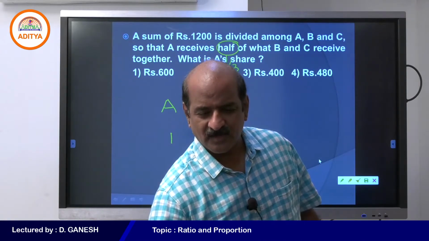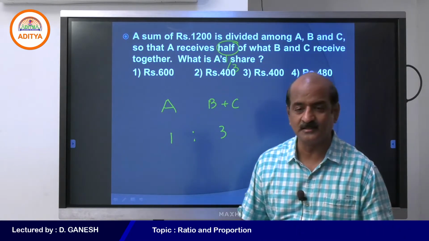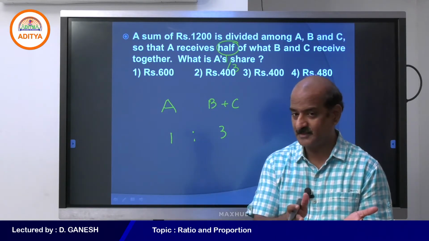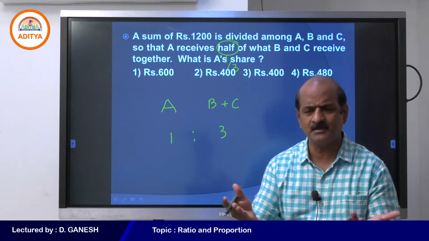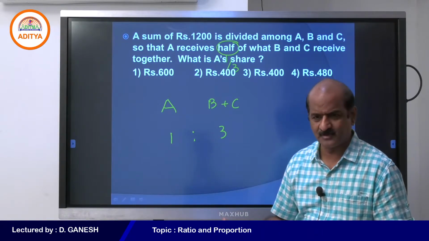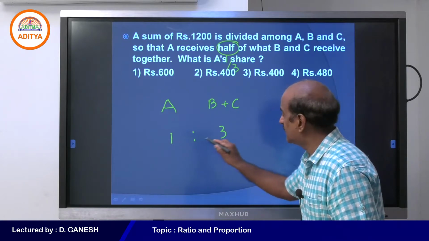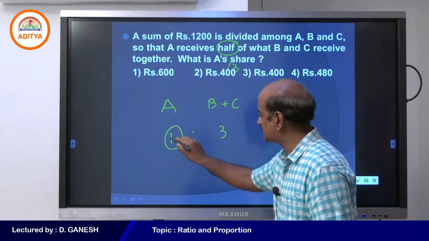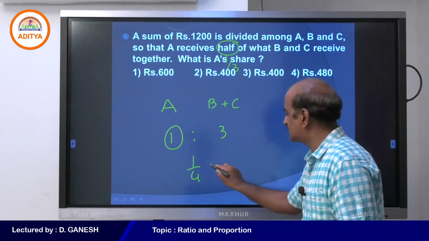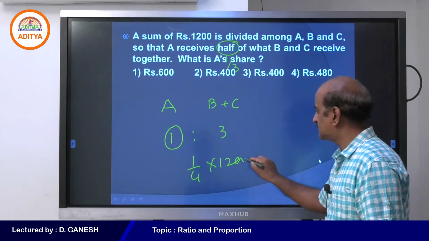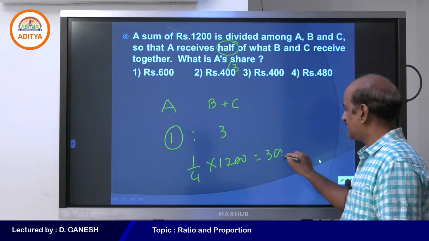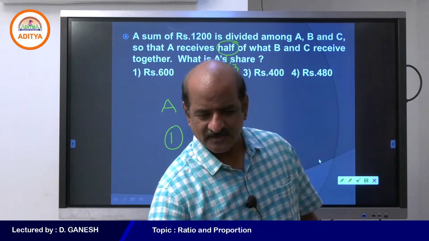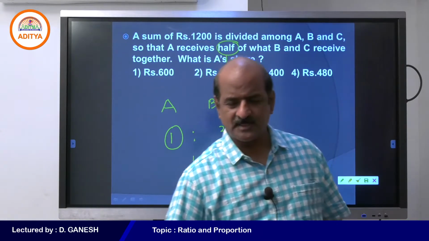Now you understand why B and C should be taken as 3, because then A is 1/3 of that. We can take anything, because ultimately we need to get some ratio only. So we divide the entire amount into 4 parts, and out of the 4 parts A must be getting 1 part. Hence A must be getting 300, and of course the remaining 900 B and C must be getting.